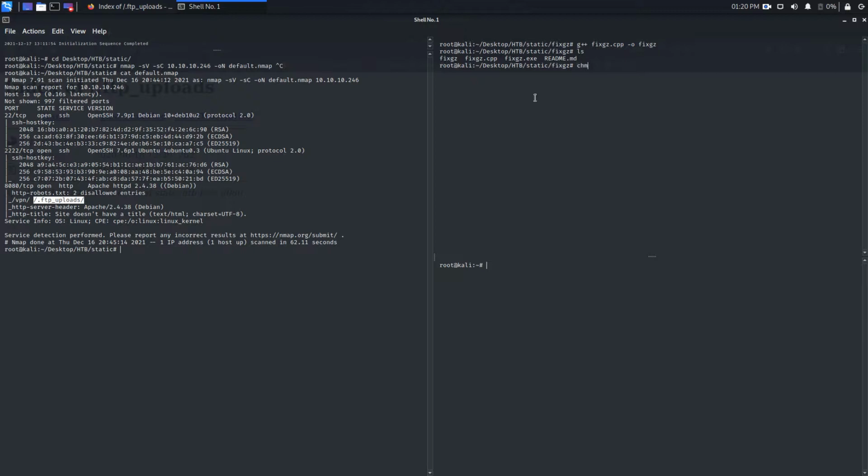Just need to chmod +x fixgz, enter. Now cd .. and clear, because we have the db file here.